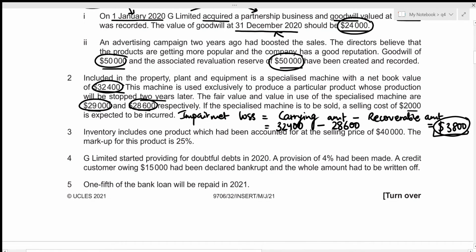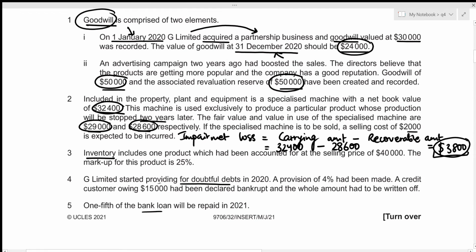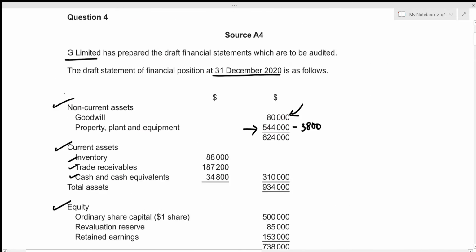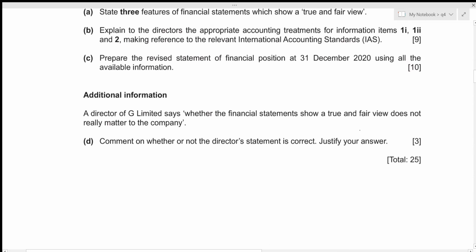So the third one deals with inventory. Then we have provision for doubtful debts. Then the bank loan repayment. Okay, so the only item relating to property, plant, and equipment is item 2, and we already adjusted it. So now we can figure out the total. That's going to be 544,000 minus 3,800, which results in the new value for property, plant, and equipment to be 540,200.